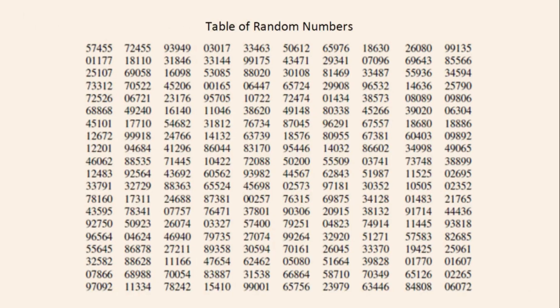All right, so this is a table of random numbers. Back in the day, this is a long time ago, statisticians had a bunch of books sitting around that just had tables of random numbers in them. And the reason they had these tables is so that they could do simulations like this.